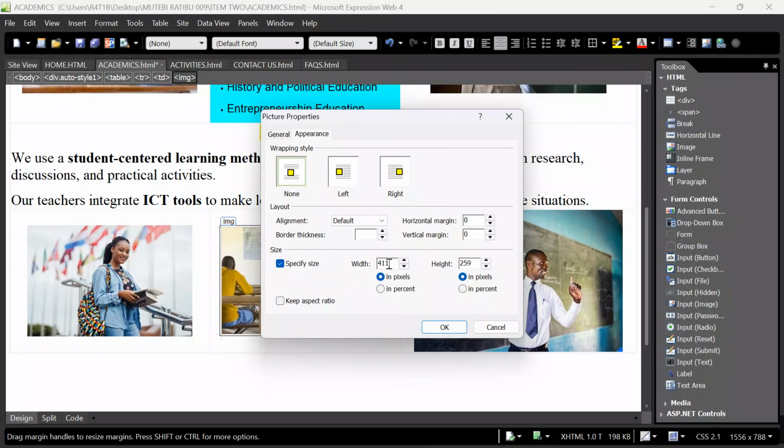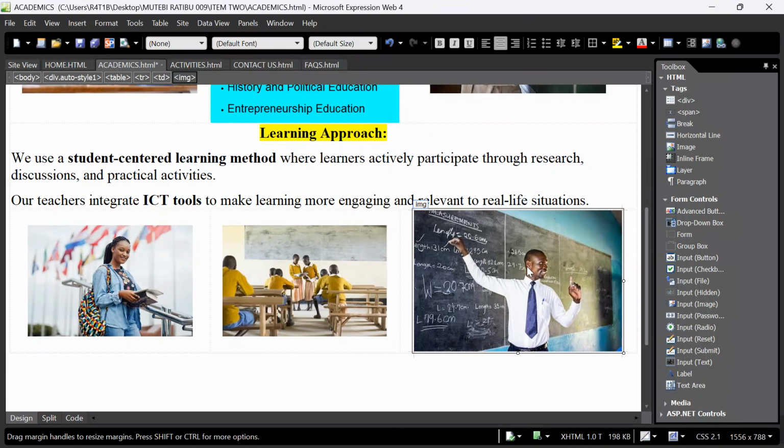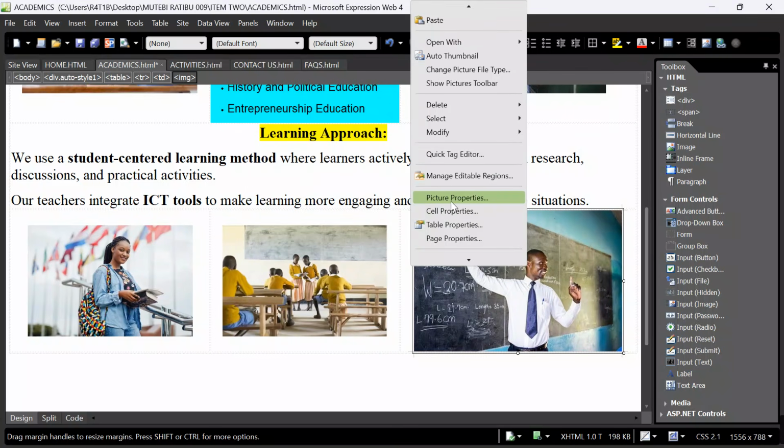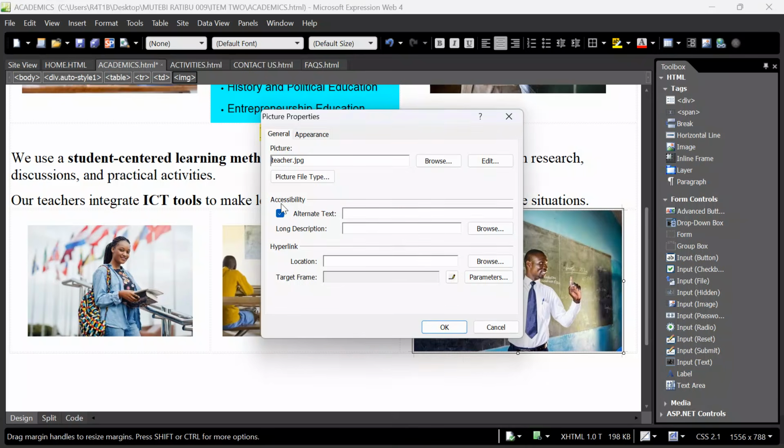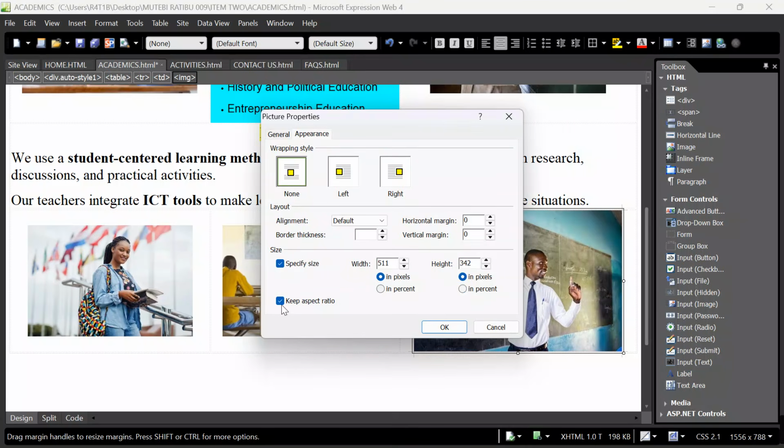Right click, go to picture properties on all the pictures, appearance, keep aspect ratio, then come to width, say 404, come to height, say 268, click OK. Go to our gentleman, the teacher, the best teacher, the teacher of the nation, picture properties, come to appearance, aspect ratio, come to width, this is 404, go to height, our height is 268. Now click OK.